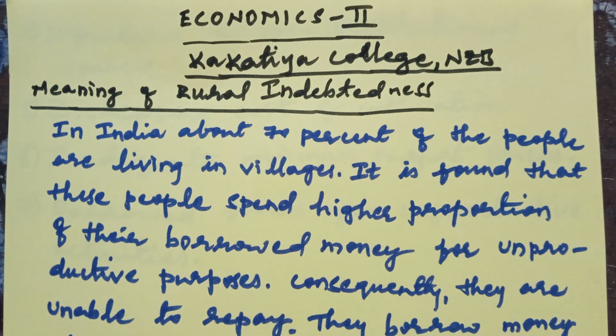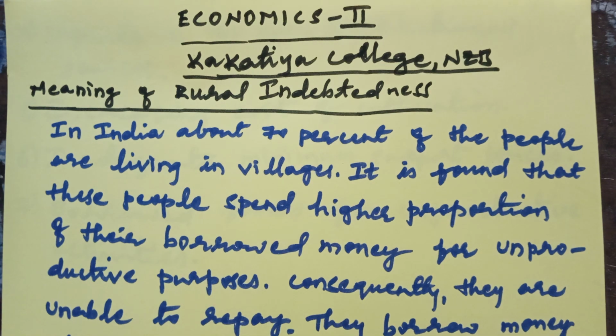The subject is economics related to second year, senior economics. I would like to explain the concept of rural indebtedness. This is a very important concept in second year, especially in the fifth chapter, that is the agriculture sector. First, you have to know the meaning of rural indebtedness.